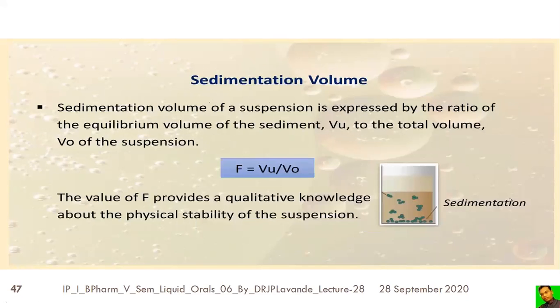Now, if we get the value 1, that means it will have good stability, and the problems of settling and caking will be less. If it is less than 1, that means the degree of sedimentation goes on increasing.